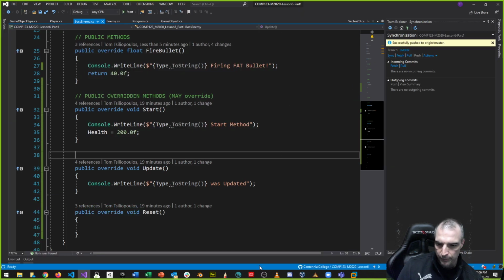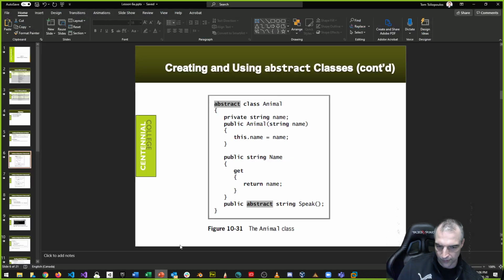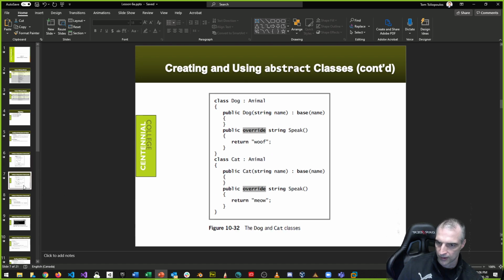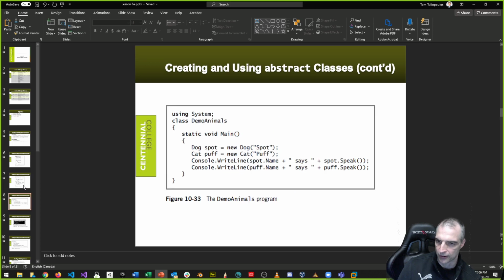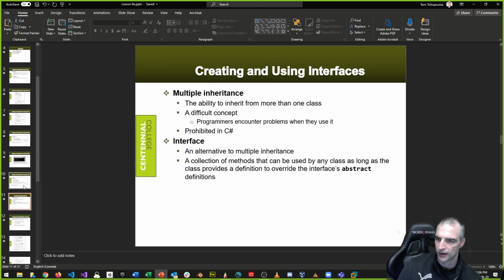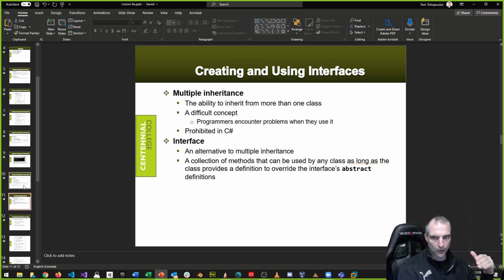All right, so we covered a bunch of stuff today so far, and we covered what abstract classes are at a very high level. Abstract classes are not concrete. You cannot instantiate types of type thing. Now, one thing we talked about before was this idea of multiple inheritance. Someone asked me in the first day when we started covering inheritance on week 4, hey Tom, can we have a mother and a father, 2 parents? And the answer is not in C#. C# is a single inheritance language, which means you can only have one superclass.